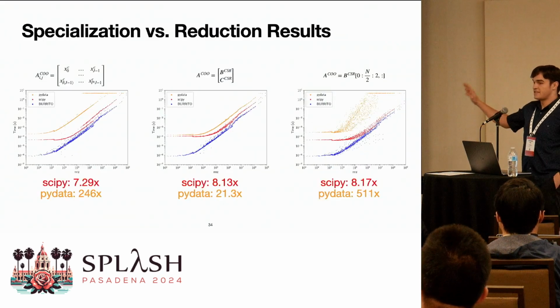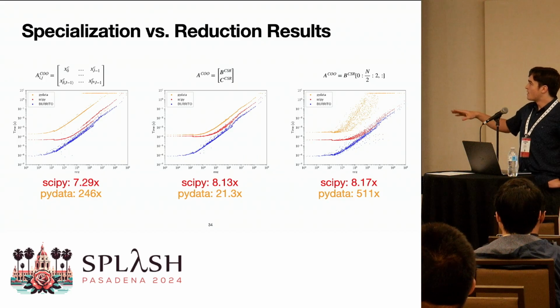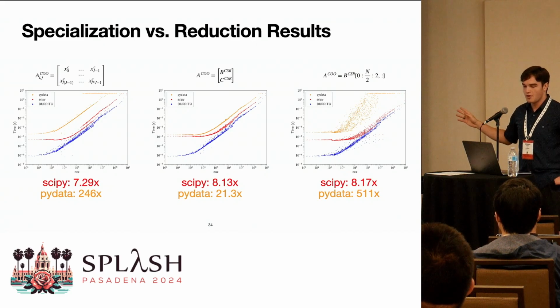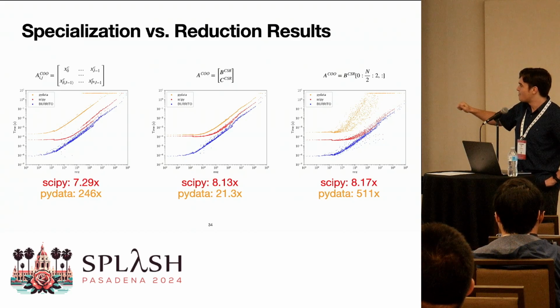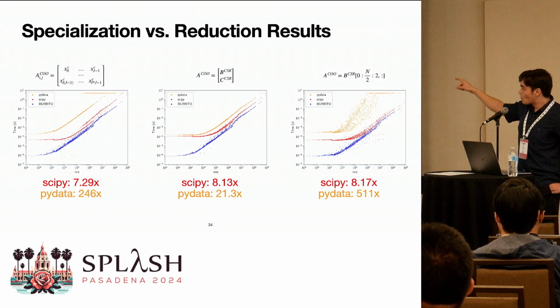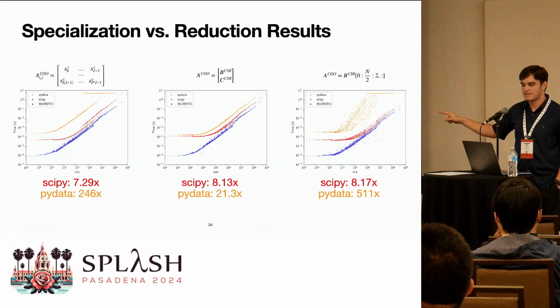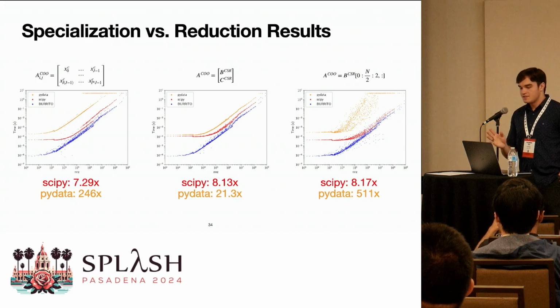So this is just a sample of the results in the paper, but on 3 sparse shape operators, we show an order of magnitude speed up over scipy. These plots are log scale, blue is us, time is on the x-axis, and the number of non-zeros is on the y-axis. And so you can see that we're an order of magnitude faster than scipy, and we're close to 3 orders of magnitude faster than pydata, which is pretty bad.